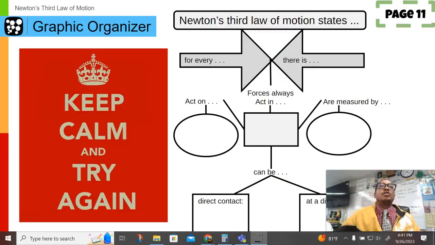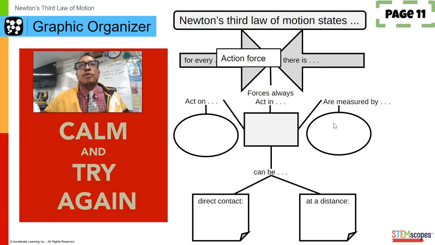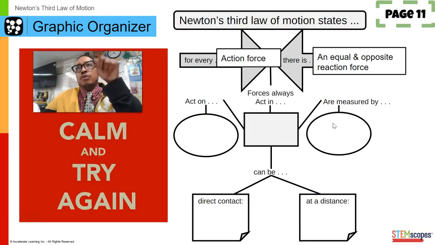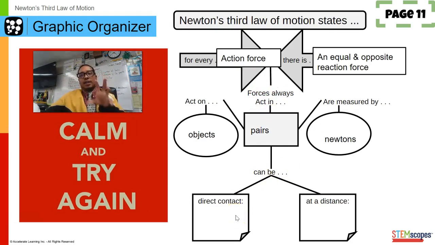Now, I want you to go back and see if this all makes sense. Can you fill all of this in? Remember, we said for every action force, there's an equal and opposite reaction force. We filled that in. Forces always act on objects, act in pairs, and are measured in newtons. And forces can be in direct contact.